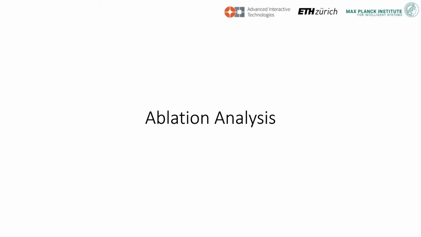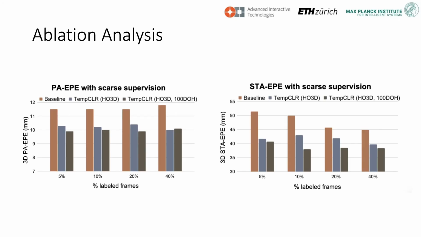To better understand our method, here we provide ablation analysis. We investigate the impact of our pre-training objective with respect to different amounts of human annotated data and in-the-wild unlabeled data. For these plots, the baseline uses an ImageNet pre-trained encoder, while for TempCLR, we apply time contrastive pre-training either using HO3D only or HO3D plus 100 days of hands. The fine-tuning and the evaluation are conducted on HO3D. We can see that TempCLR consistently improves hand reconstruction by leveraging additional unlabeled data, and the use of additional in-the-wild unlabeled data further improves our performance.